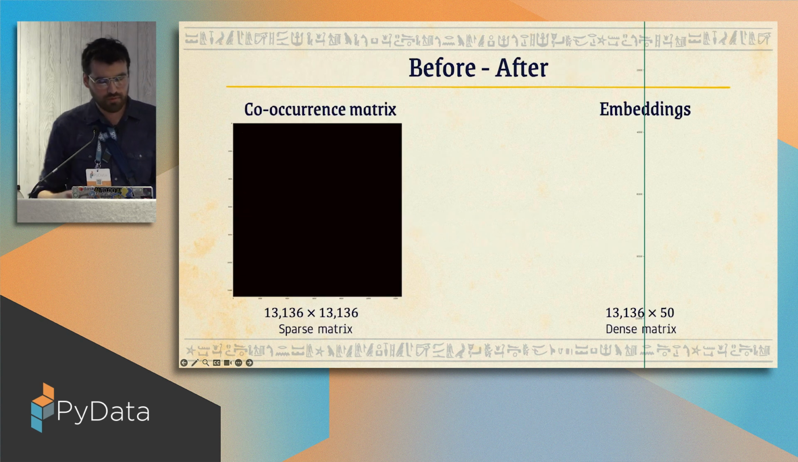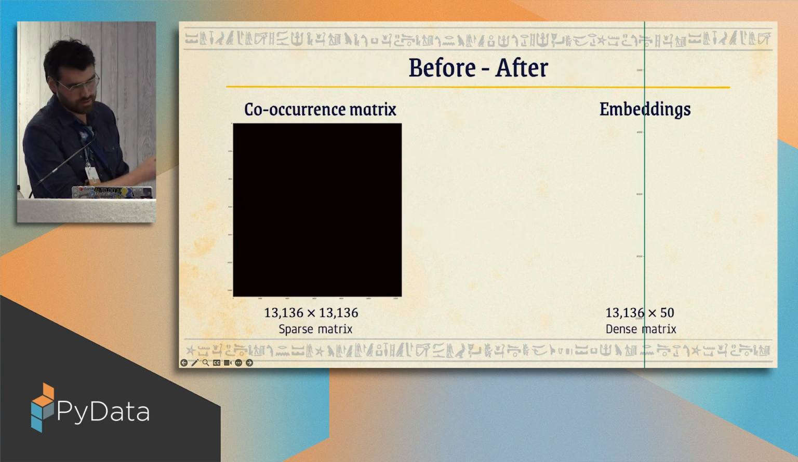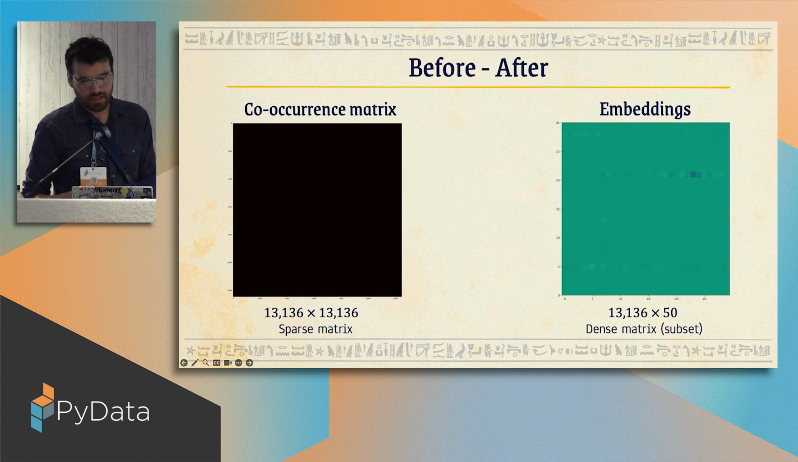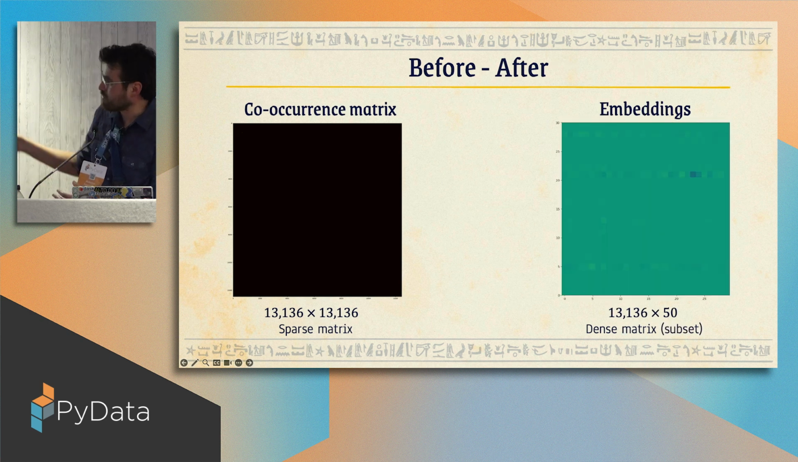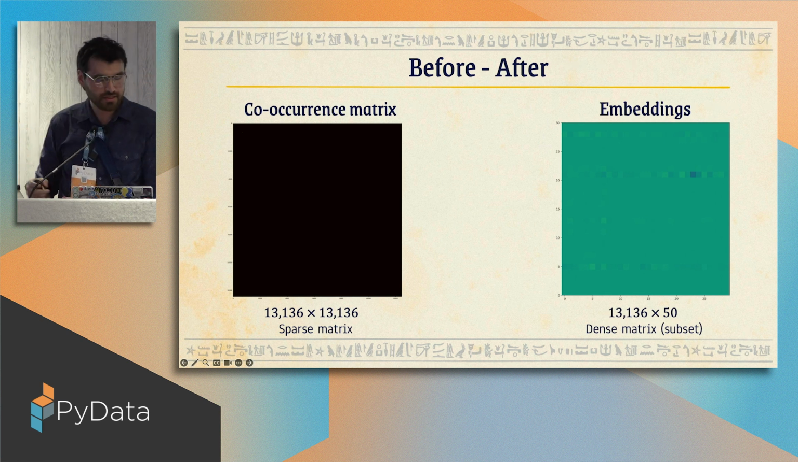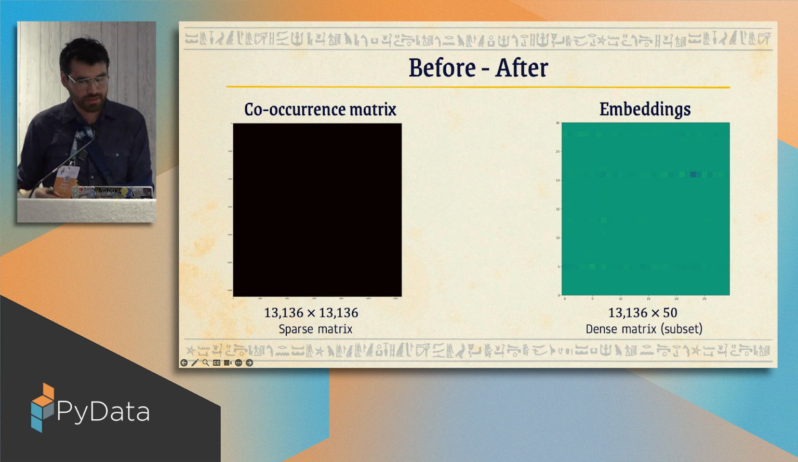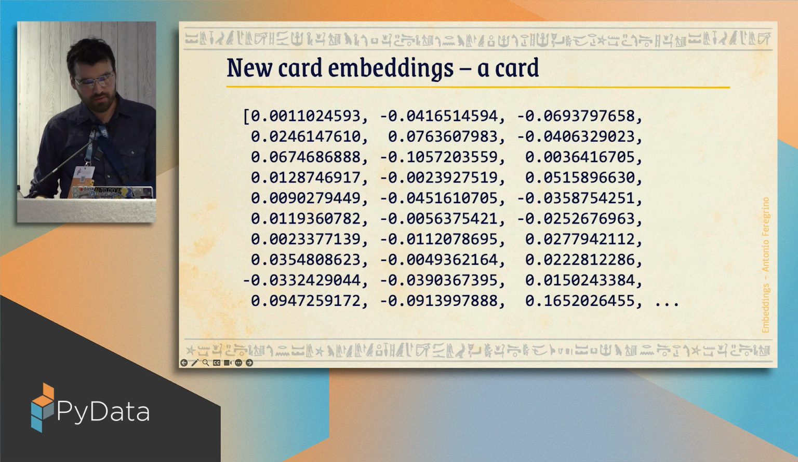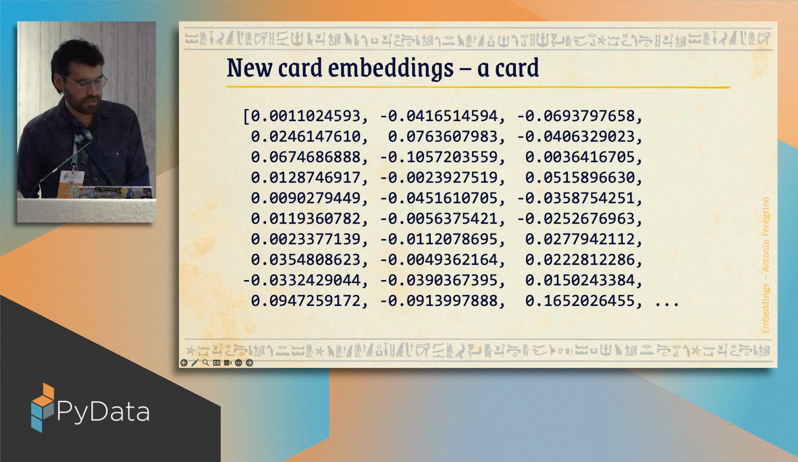So effectively, we went from a matrix that is 13,000 by 13,000 to a matrix that is 13,000 by 50. Obviously, these are not to scale or anything. But what I'm trying to show you here is that now we have more of a live matrix that is full of numbers, because all the information is compacted into this dense matrix. Now this is how a card looks. It doesn't look like a bunch of stars, doesn't look like an artwork or anything. It just looks like numbers.